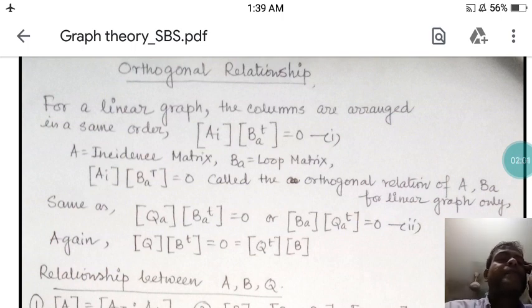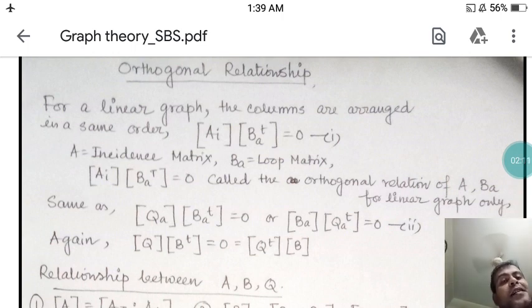So the cut-set matrix, if multiplied with the transpose of the loop matrix, that is Q and B transpose, if multiplied, it will give you 0 as the result. On the other hand, if you take Q transpose and B, if it is multiplied, obviously that relation again comes to 0.